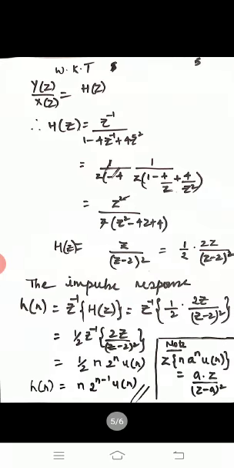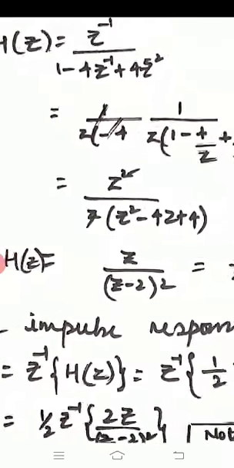So dear students, we have already discussed that Y of z by X of z can also be written as H of z, where H of z is the transfer function of the system. So H of z is equal to z inverse over 1 minus 4z inverse plus 4z to the power of minus 2.